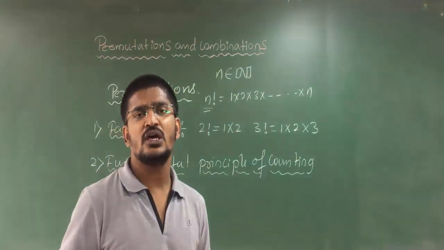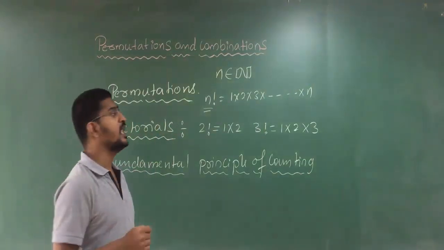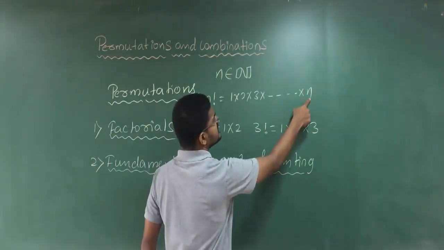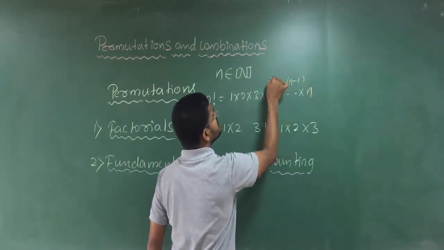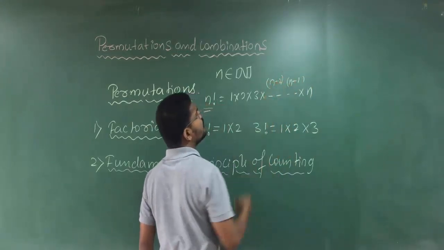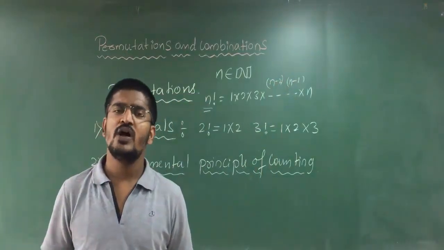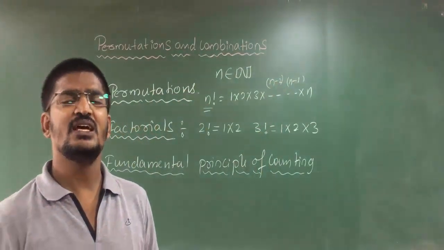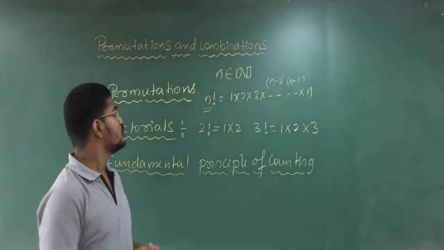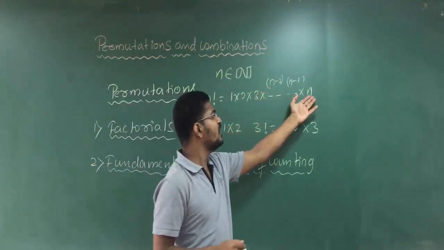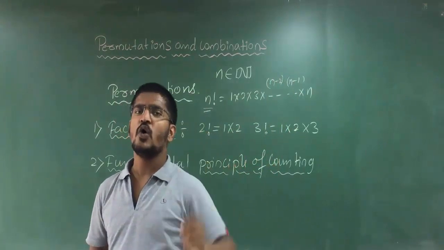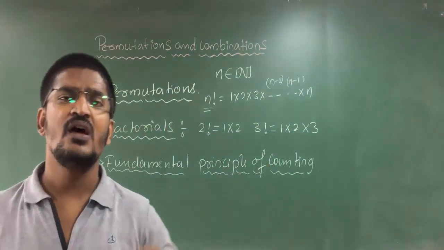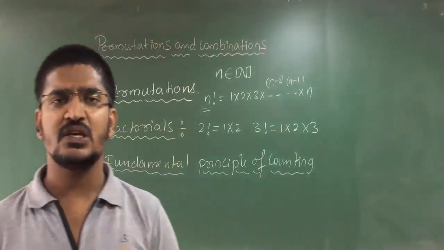Please remember, here this is n, the previous number will be n minus 1, the previous number will be n minus 2. While solving problems, it is essential to know that before n comes n minus 1, before that n minus 2, before that n minus 3, and so on.